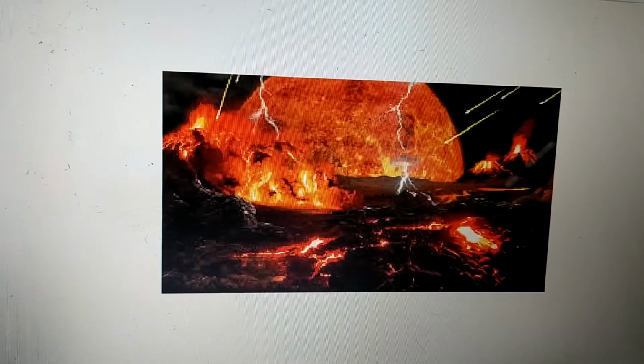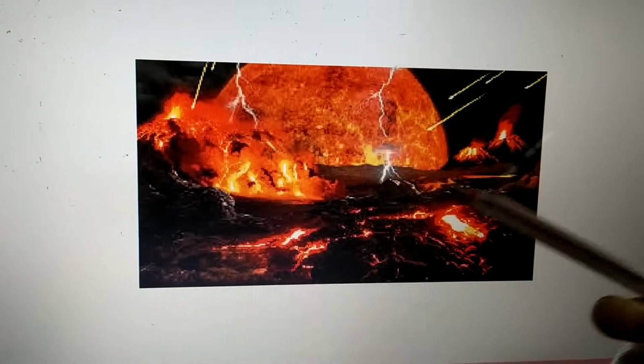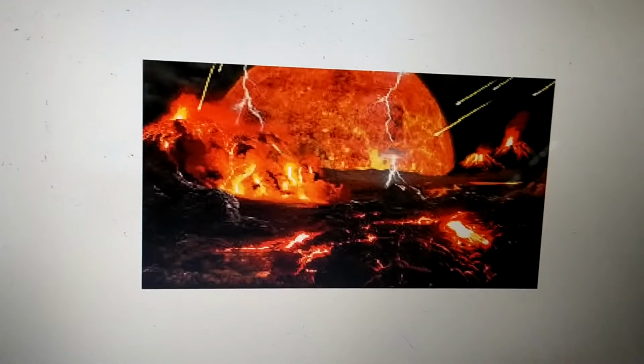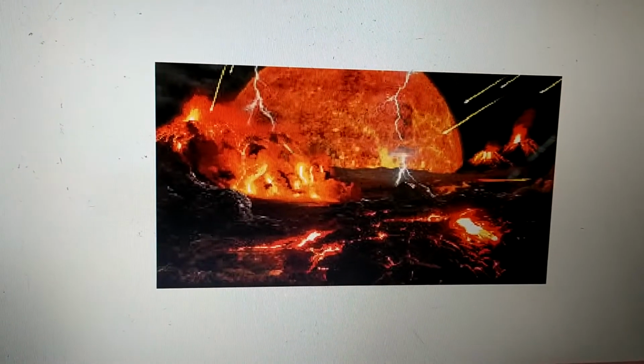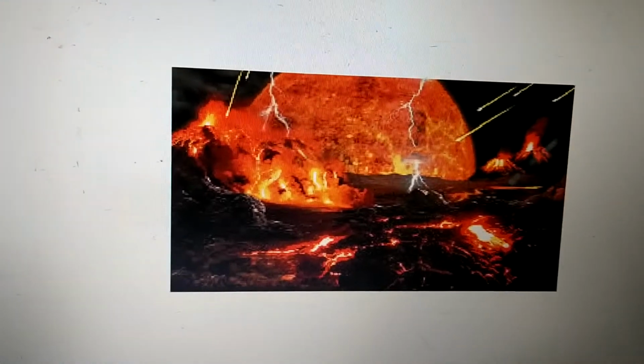Because there was repeated melting of the rocks on the surface of the earth, no rocks survived during this era. The Hadean era lasted for 700 million years. There was no life during the Hadean era.